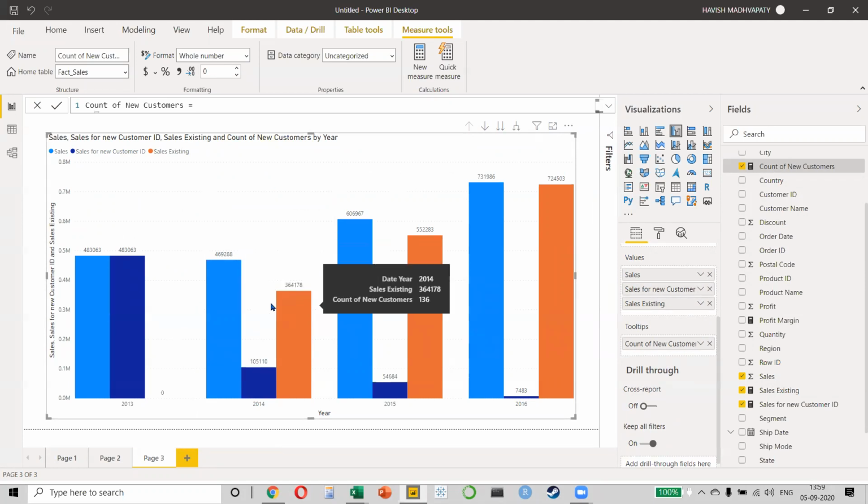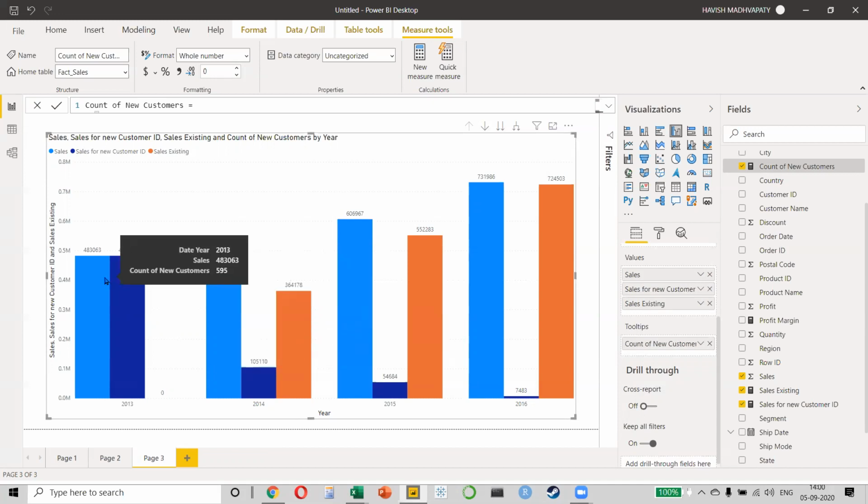Even for 15, it tells me 51 new customers, 11 new customers. And don't you feel that this is a very bad sign for the business that they have only added 11 customers? See, retaining old customers is very important, obviously, because that is how you know customer loyalty. But at the same time, it is also very important for you to make sure you're adding new customers. And this is an area where I feel the company is doing very badly.